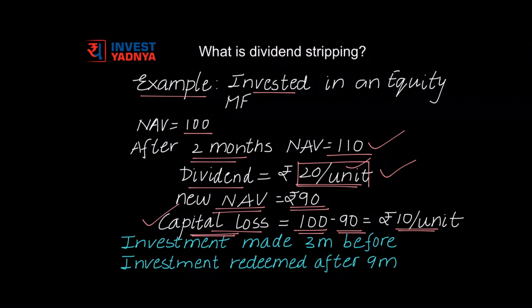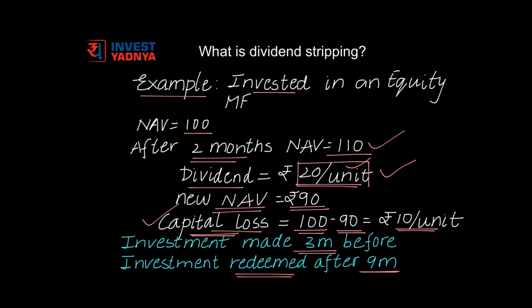But to claim this capital loss, as per income tax rules, you should have invested into the mutual fund at least 3 months before dividend record date, or you should redeem your investments at least 9 months after dividend record date. Dividend record date is the date when the mutual fund house determines who are its investors and to whom the dividend has to be given away. Now, a dividend is announced 5 days prior to dividend record date. In this time frame, a lot of investors invest into mutual fund to get the tax-free dividend as well as incur capital loss. But in that scenario too, you cannot redeem your investments before completion of 9 months from the